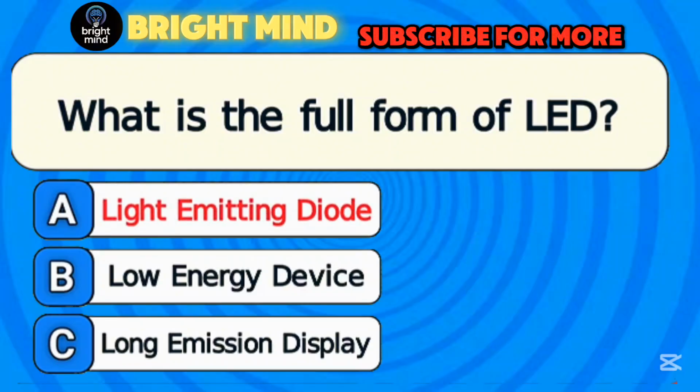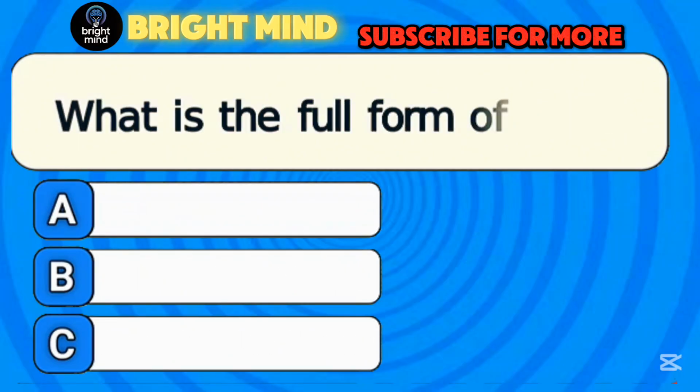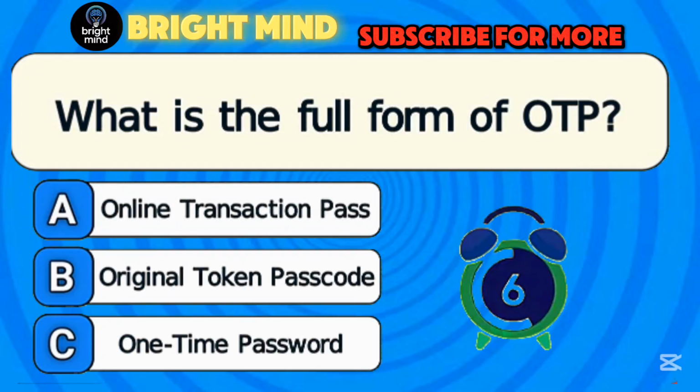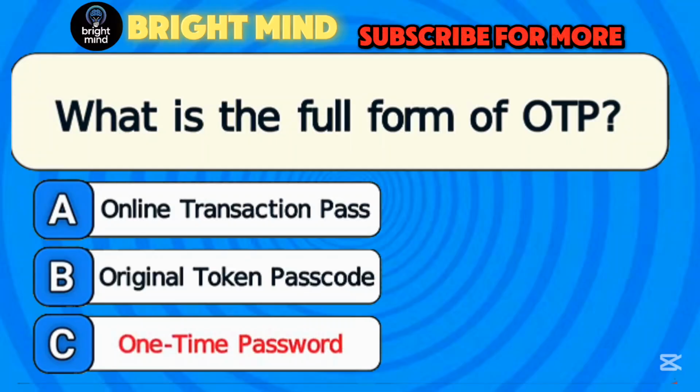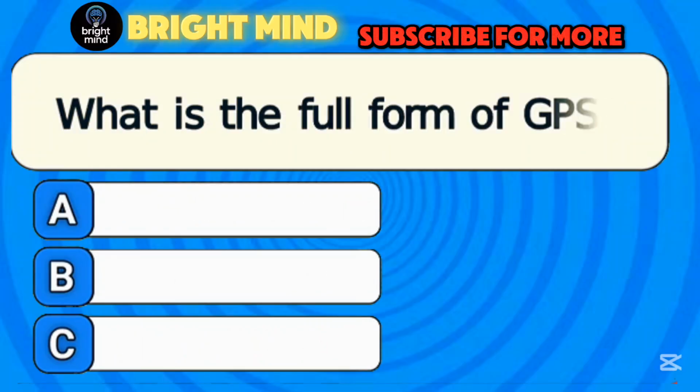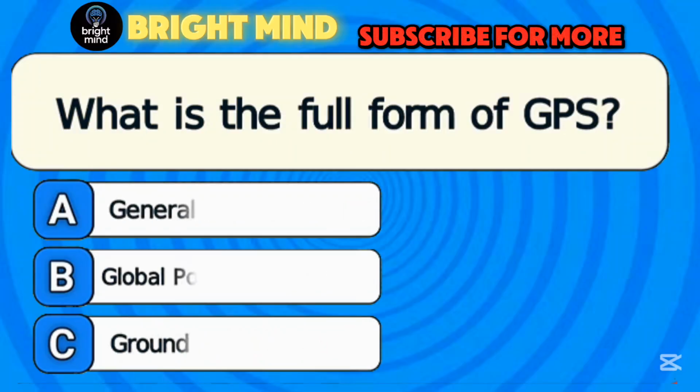Answer A. Light-emitting diode. What is the full form of OTP? Answer C. One-time password. What is the full form of GPS?